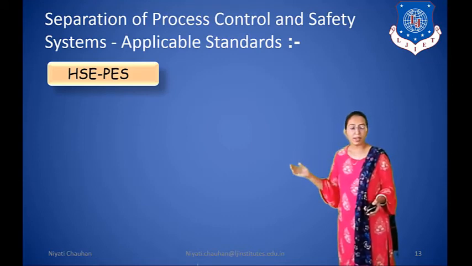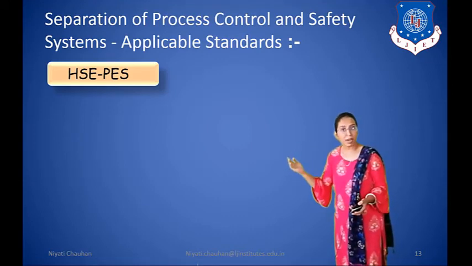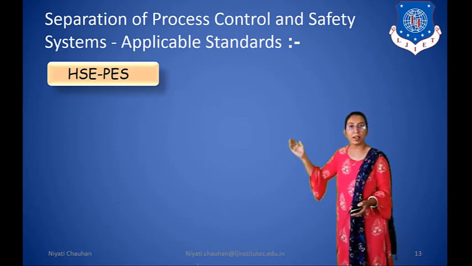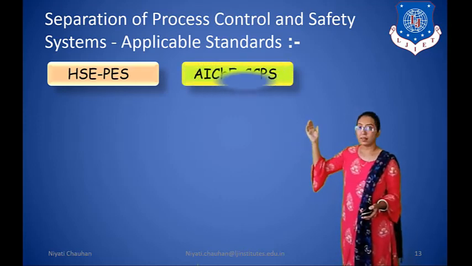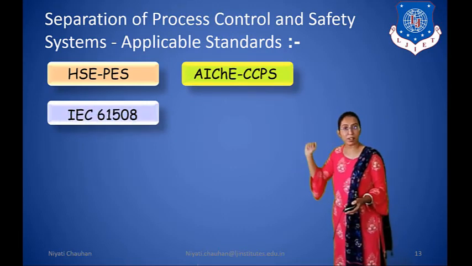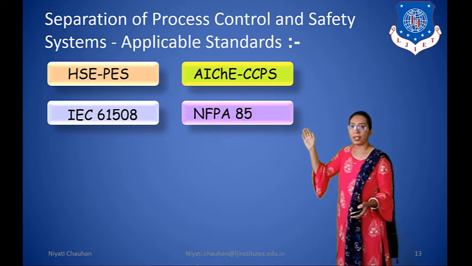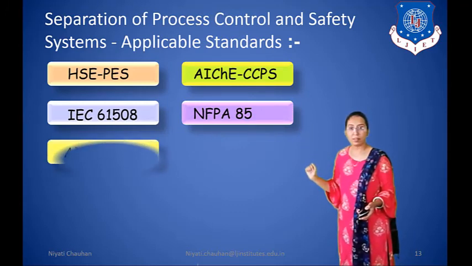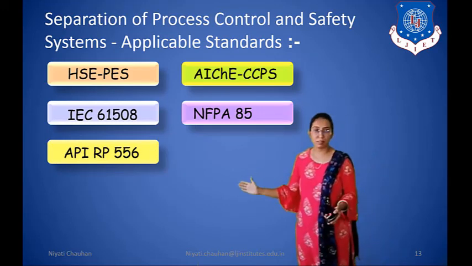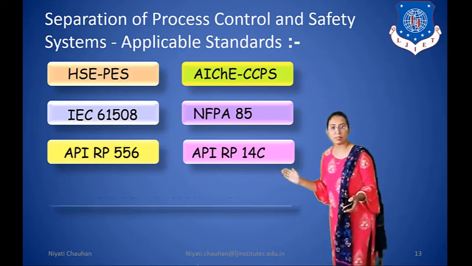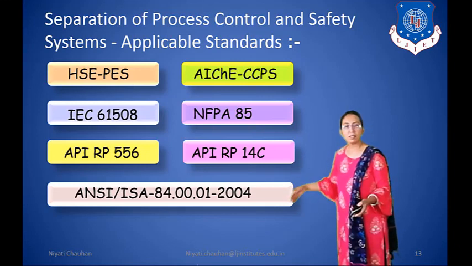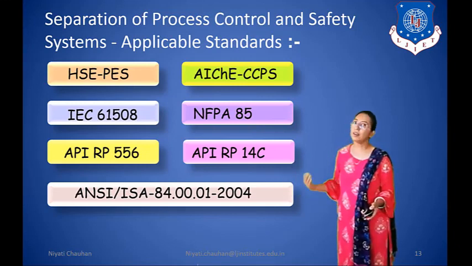So in today's session, I have discussed the applicable standards for how to separate the safety system and control system: first the HSE standard, then the AIChE standard, the IEC 61508 standard, and the NFPA 85 standard. In the next session, I will discuss the API RP 556 standard, API RP 14C standard, and ANSI ISA standard. So the remaining 3 standards we will discuss in the next session.